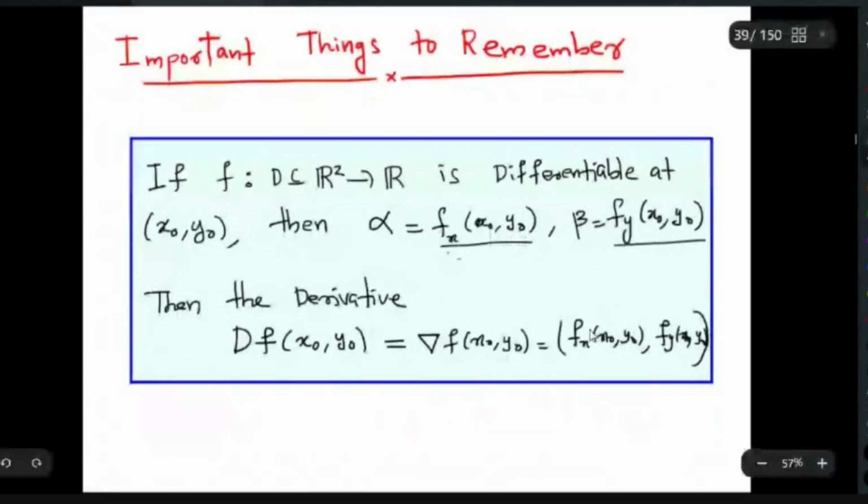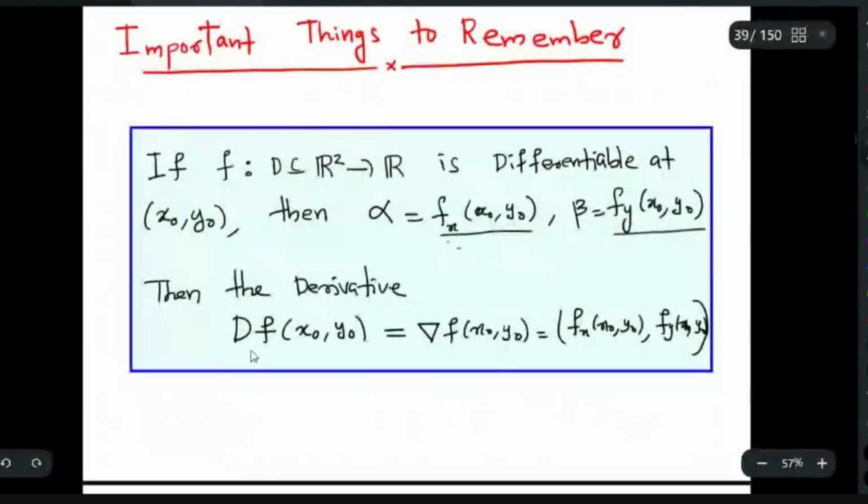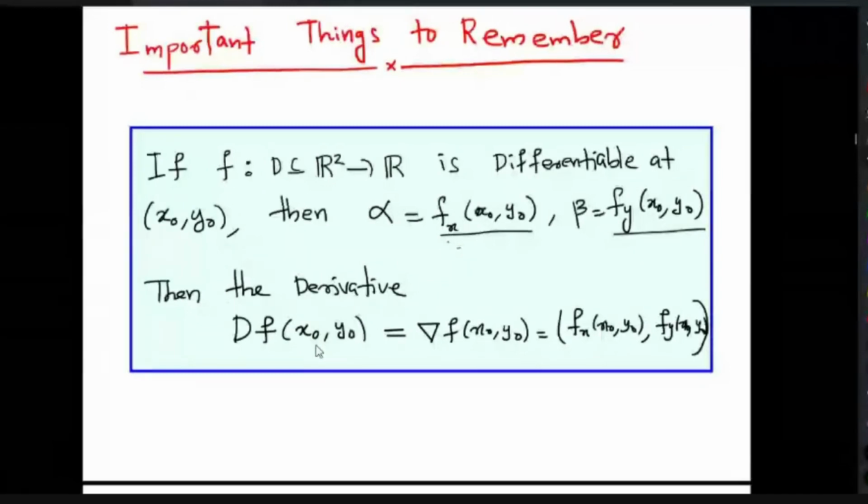If the function from R2 to R is differentiable at the point x0 y0, then the derivative is denoted by del f at x0 y0, the gradient of f.